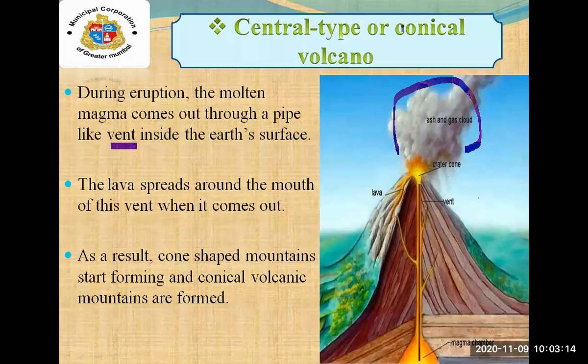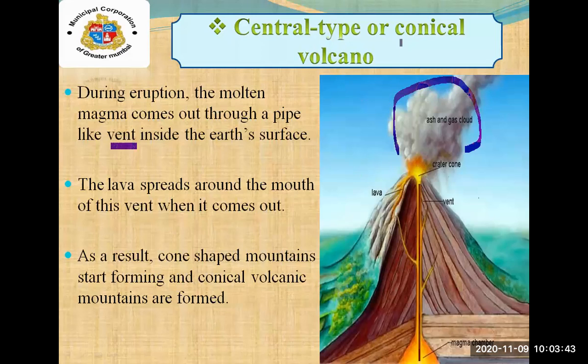This central type or conical volcano means that the molten magma is thrown out from this vent, like you can see here, a straight pipe. It's like a vent inside the earth's surface. When it comes straight up and is thrown out, it is known as central type or conical volcano.